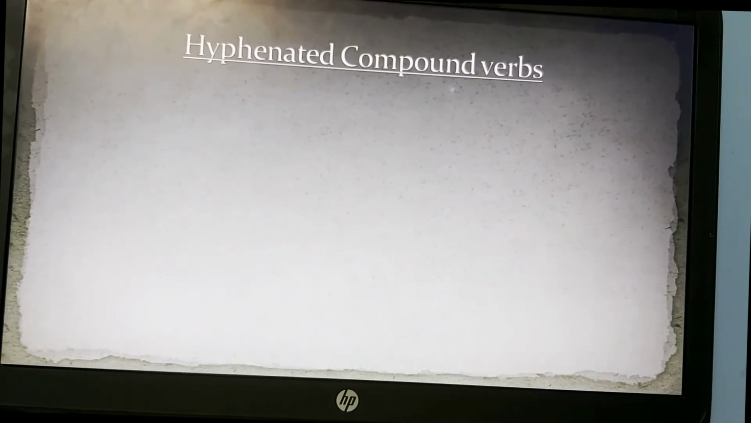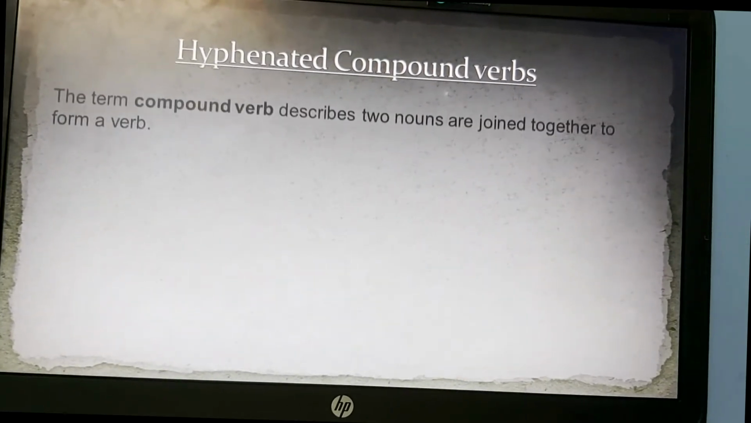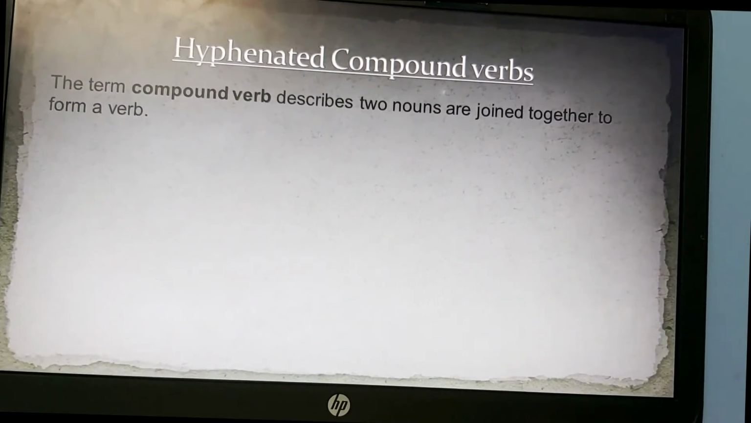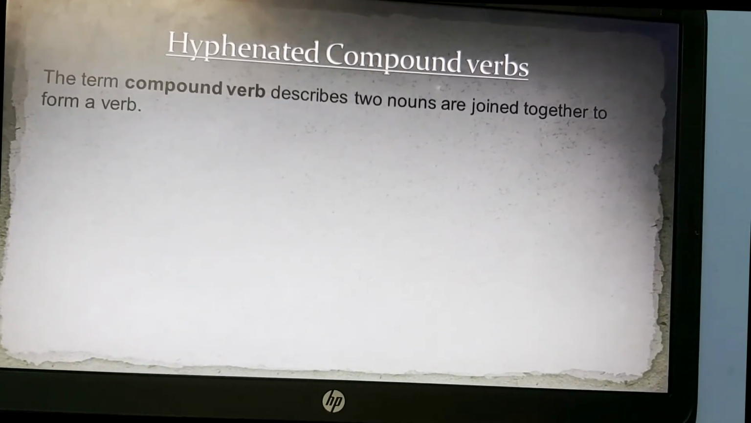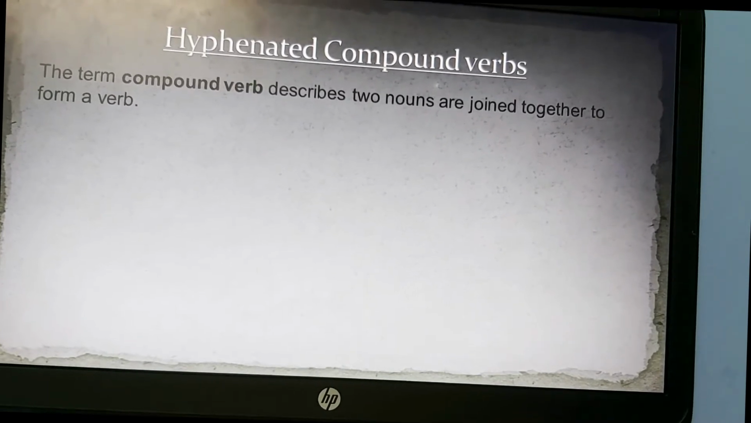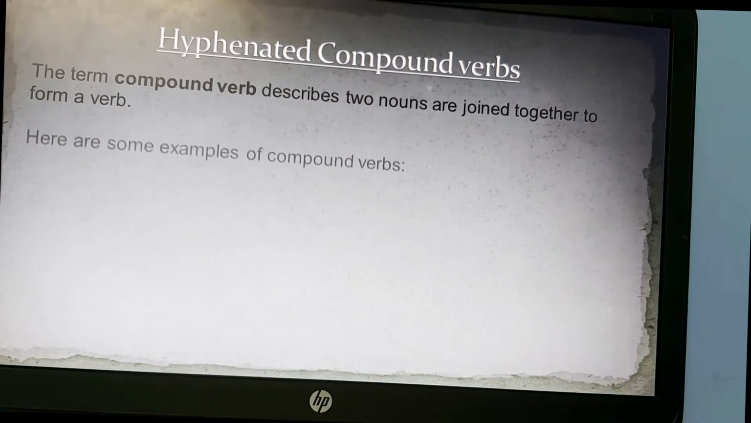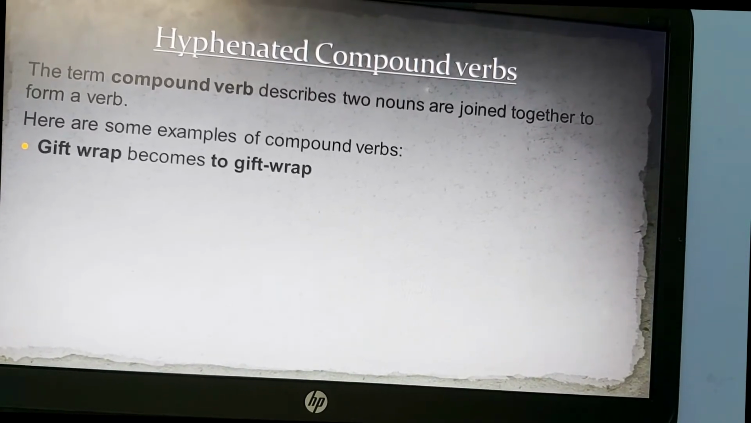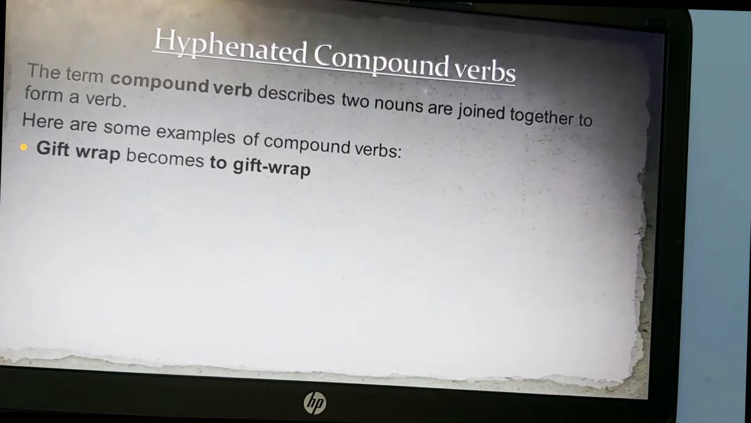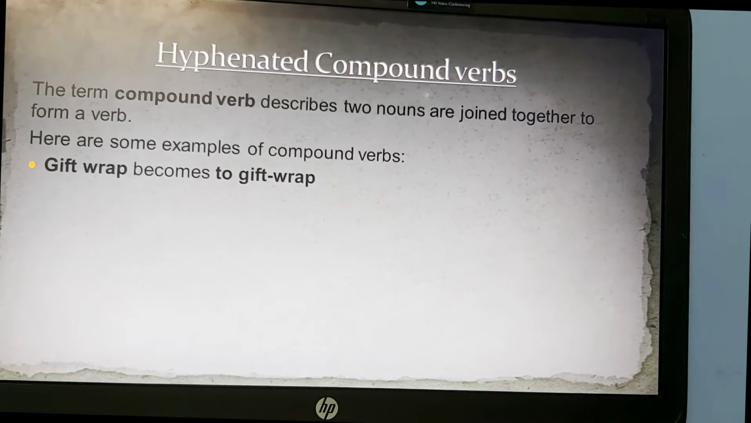Next, we have compound verbs, hyphenated compound verbs. What are these? The term compound verb describes two nouns joined together to form a verb. Means two different nouns, two words. Both of the words are nouns which are joined together to make a verb. For example, gift-wrap. Gift-wrap becomes to gift-wrap. Gift is a noun and wrap is a noun. So both of the noun words become gift-wrap.